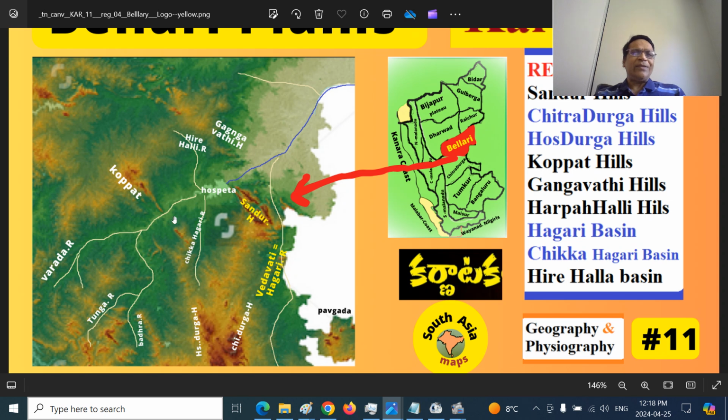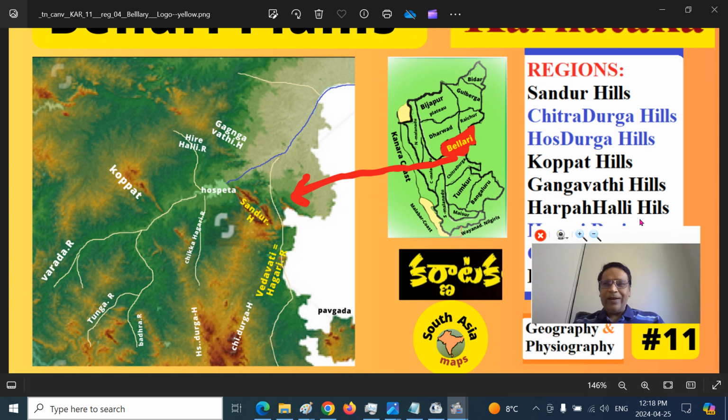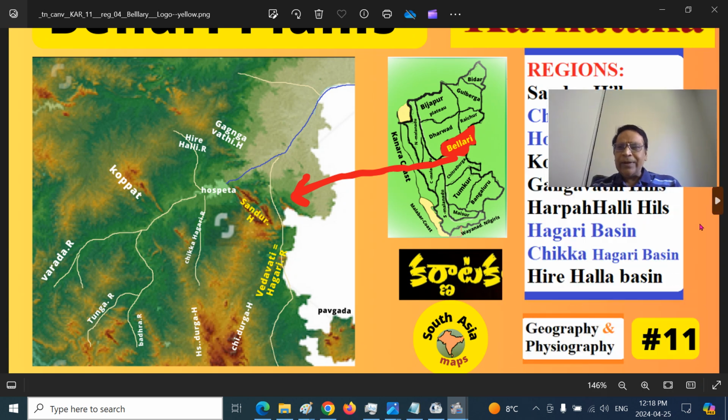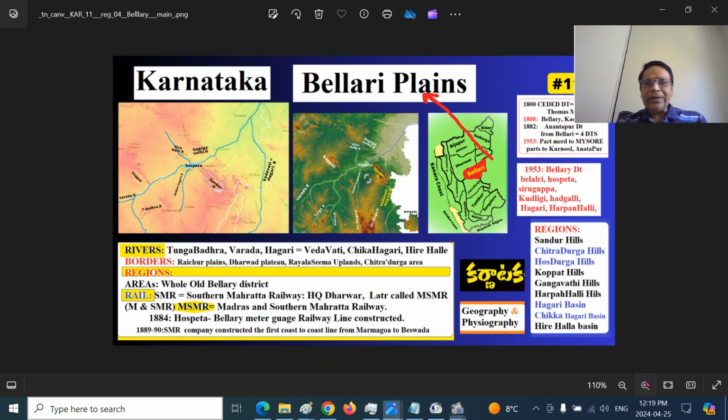So this is the Koppal Hills. The Gadag town will be somewhere here. And Koppal Hills, this is the Hirehalla reservoir river. Kopala town will be here across the Raichur Doab region. This is the Gajendragad, Kustagi, Hoti, downstream Gangavati hilly upland tract that touches the Tungabhadra River. So those are the regions we have covered, and we can explore further a little bit. Essentially the same but gives additional cultural and historical information.